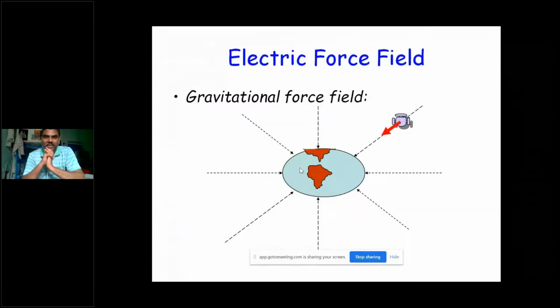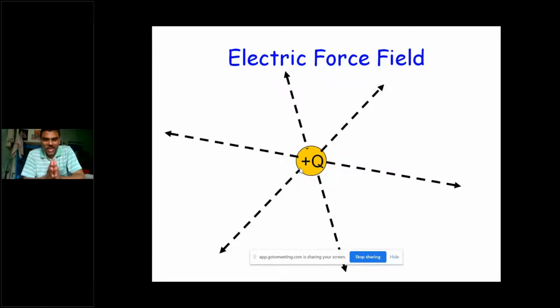And now let us come to the electric force field. And we know whatever the gravitational force, that is always acting towards the earth, and here whatever the electric force, that is always in the radial direction, towards the charge, towards the point charge. So here see, the electric force field from the point charge plus Q, capital Q, acting on the small point charge plus q, is always in that radial direction. See in that figure, always the electric force field is in the radial direction.